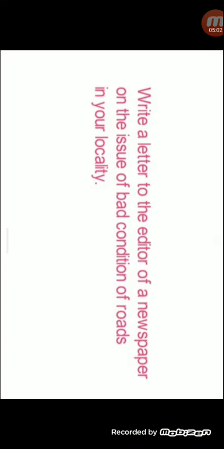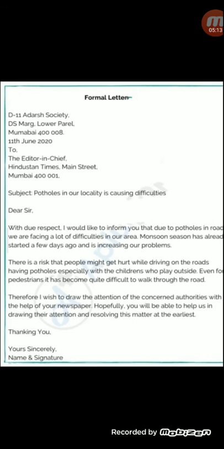So to make them aware through your letter, you write in editor's column, and that is why you write a letter to an editor. Let's start with a letter. Now, first you write your name. I have not written the name because it is compulsory, you have to write your name. I have directly written the address.